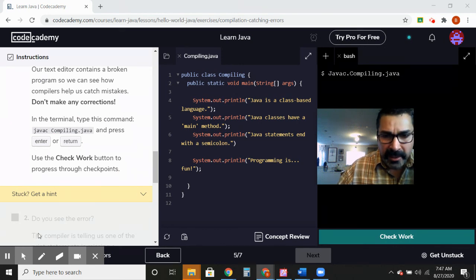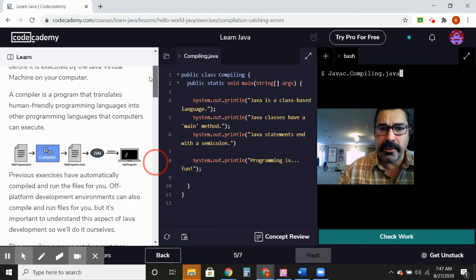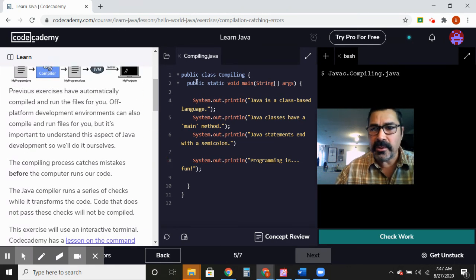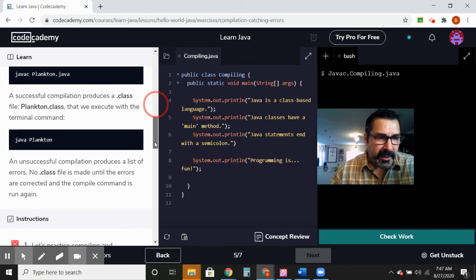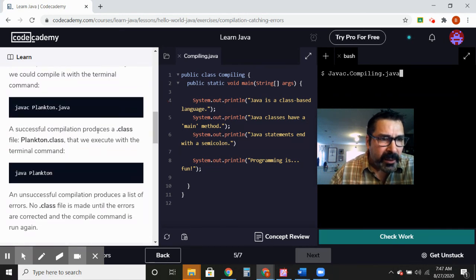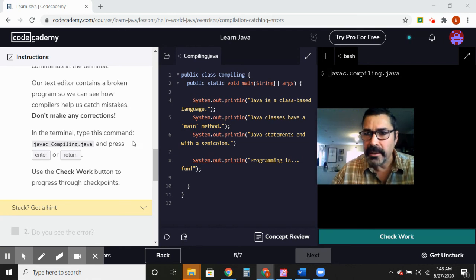Okay, so in lesson 5-7, go ahead and read through all this first. Hit pause on my spiel and read through all of this first. But they ask us to go into this window over here and type in this thing right here. All right, so in the instructions here, they say type in Java, so we're misspelling it on purpose, compiling.java.